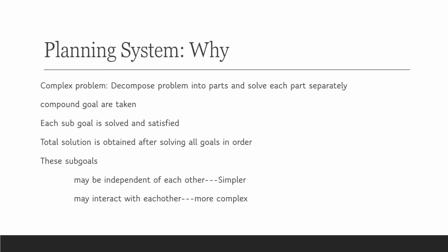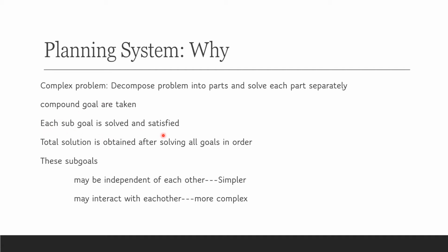Why do we need a planning system? There are so many search strategies given in artificial intelligence problem solving process. But whenever we have a higher degree complex problem, we decompose it into smaller parts and solve each part separately. So when we break the problem into smaller parts, we have to solve each part to obtain a total solution. Solving each part forms a compound goal, or a sequence or order of sub-goals which should be satisfied by the planning system.